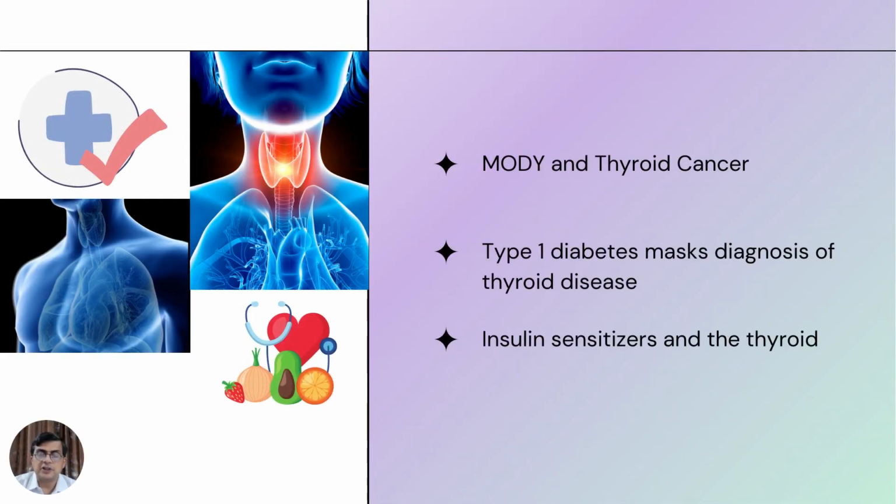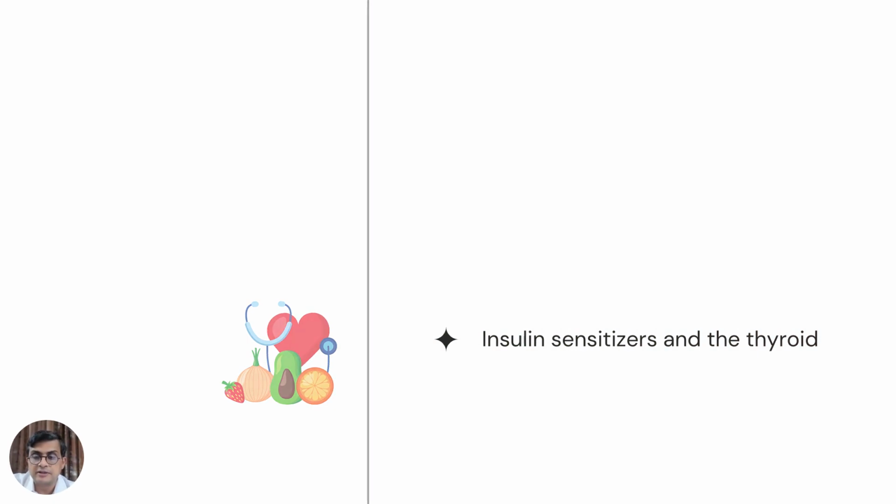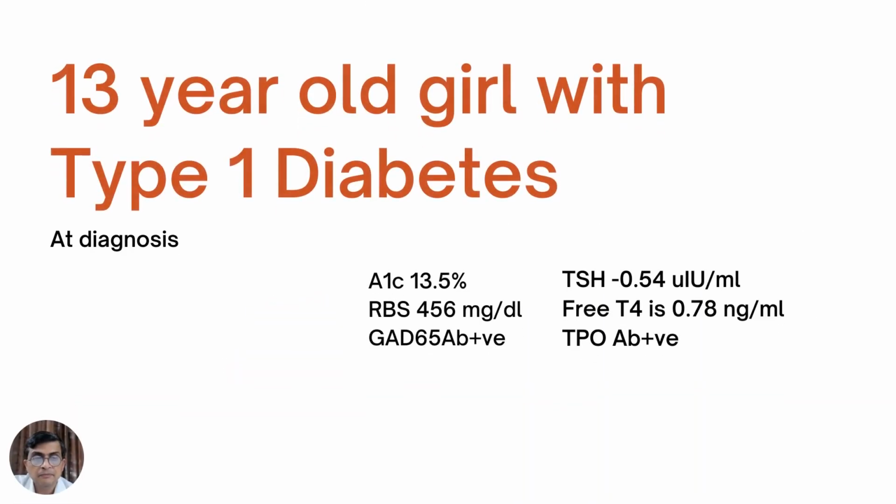So I've looked at the first part, maturity onset diabetes of the young, and those little genes which are also expressed in thyroid cancer cell lines. I want to talk about the next one, that type 1 diabetes masks the diagnosis of thyroid disease. So here's a 13-year-old girl with type 1 diabetes and a diagnosis. The HbA1c is 13.5%. The random blood sugar is 456 milligram per deciliter.